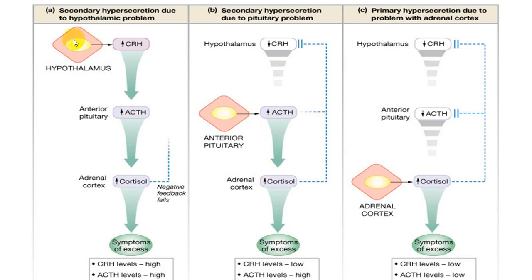Also, if the hypothalamus is producing excess CRH, which will have an effect on the anterior pituitary, which will have a tertiary effect on the adrenal cortex, initially it was called tertiary, but now this is also called secondary hypersecretion because of the hypothalamic problem. So this is secondary hypersecretion of the adrenal cortex, and that is secondary. This is also secondary. This will be primary.